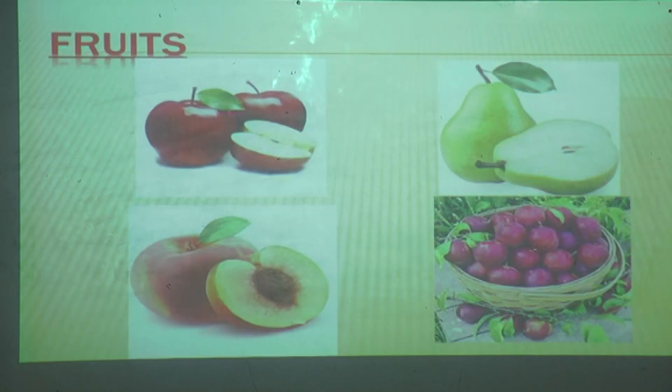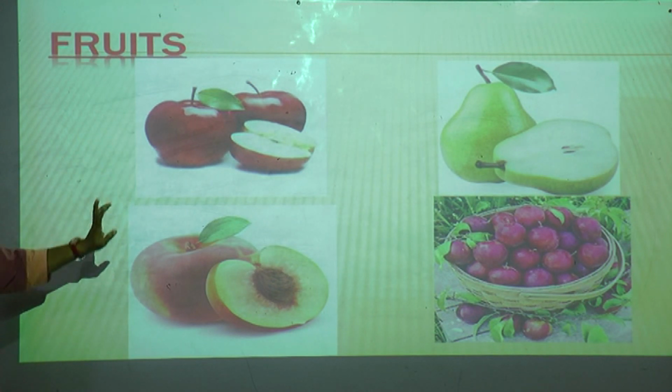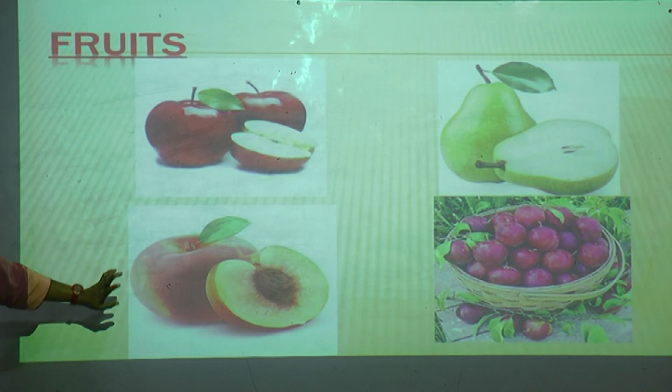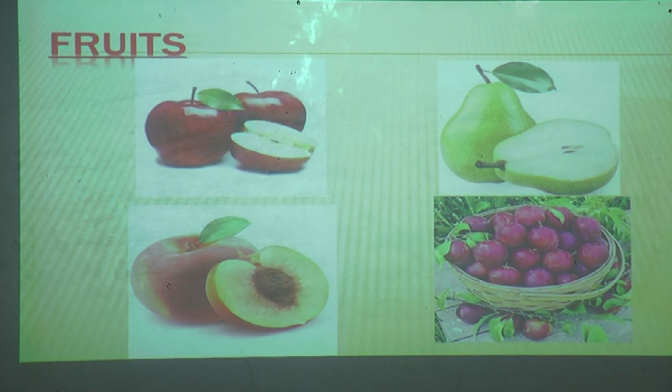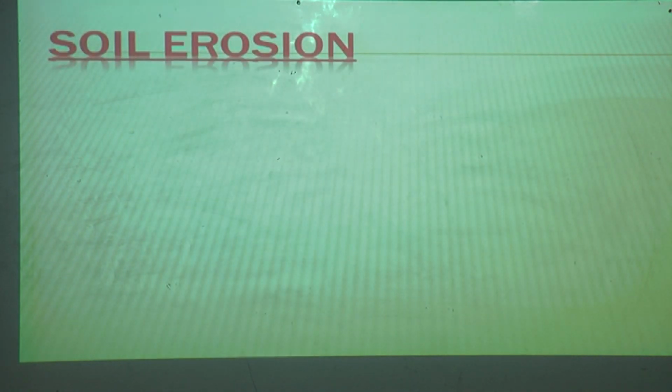So let us see this. Can you see, students? Yes, you all know it. Apple, pear, peach, plum. This type of fruit can be grown near the Himalayan range, in the mountain soil there and in the northeastern parts.